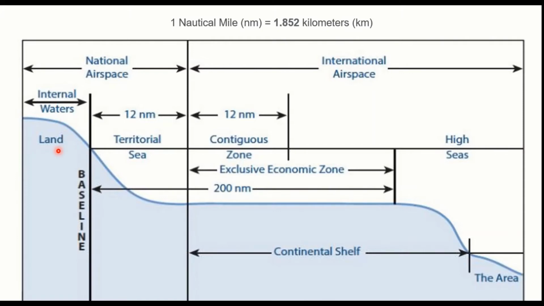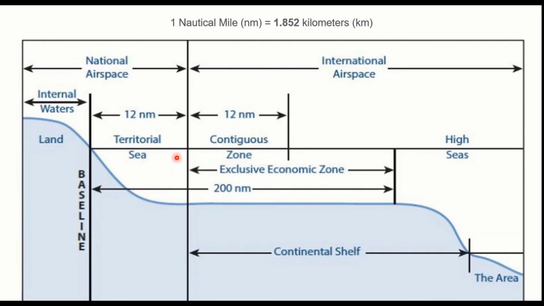The land also and the space above this baseline is all a part of India. And from this baseline up to 12 nautical miles, 1 nm is nautical mile, which is equal to 1.852 kilometers, we have territorial sea. Now, what happens here and its functions we are going to see in the next slide.